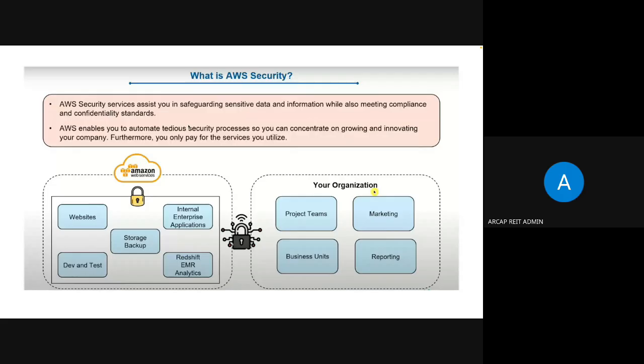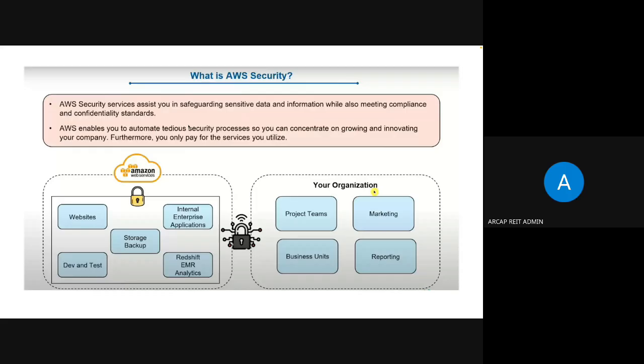AWS security services assist us in safeguarding sensitive data and information, and they enable us to automate tedious security processes so we can concentrate on growing and innovating the company. Normally, if data is not secured, our whole team is busy securing it and maintaining the firewalls and everything.